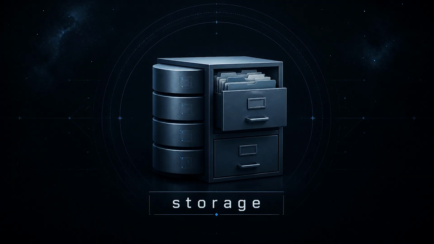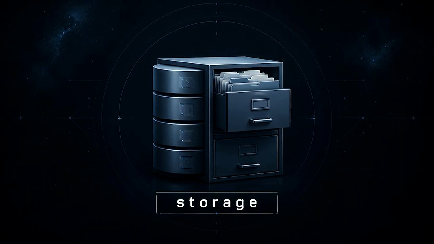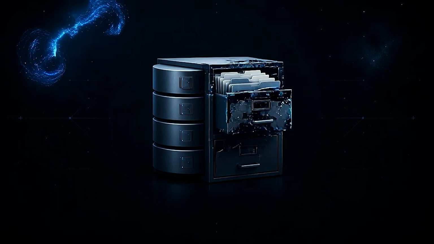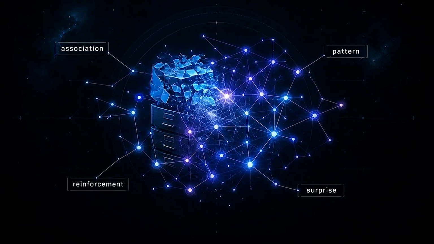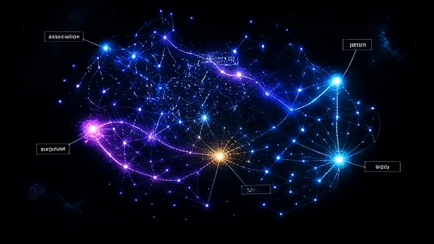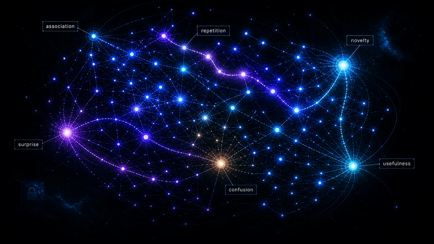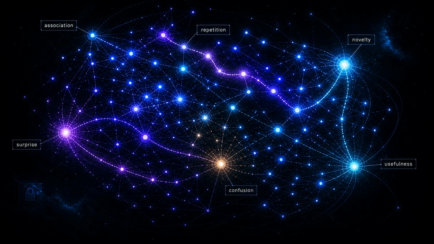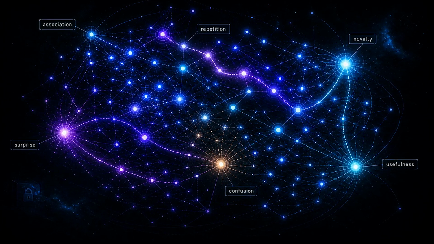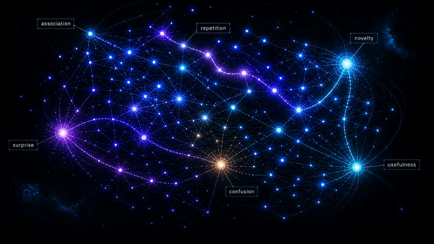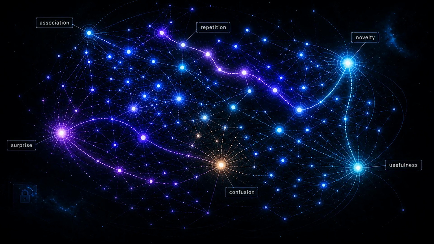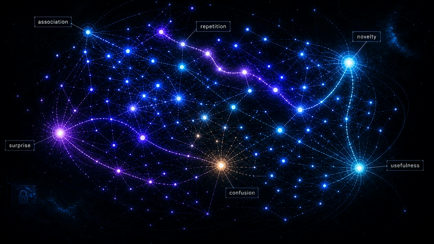Memory is not just storage. It is not just a database. It is not just a folder of notes. Memory is dynamic. It is associative. It is reinforced by repetition, but also by novelty, surprise, confusion, and usefulness. Some things are remembered because they happen over and over. Some things are remembered because they happened once, but changed how we understood everything around them.